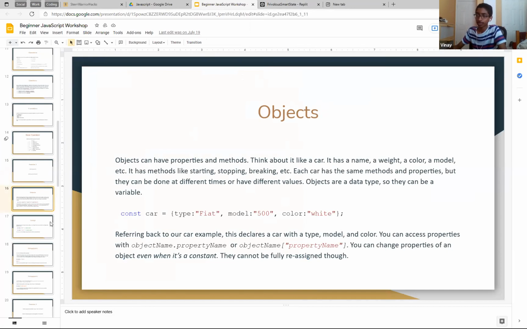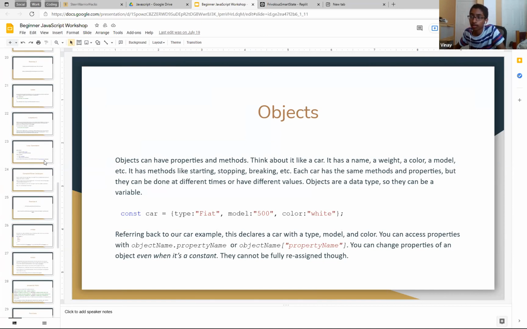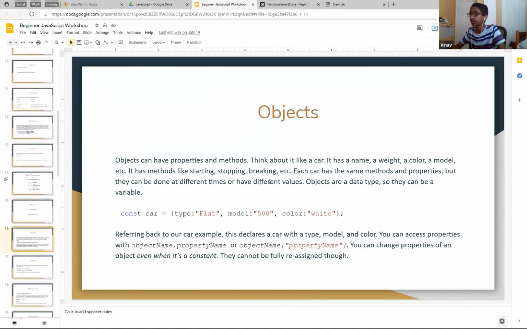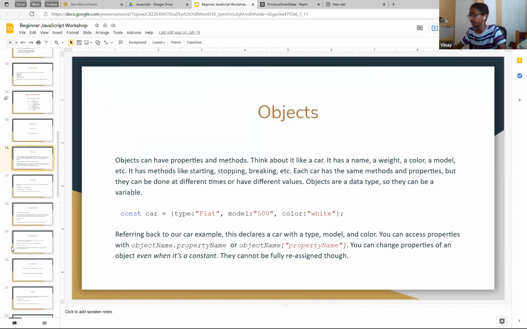Okay. Objects are a bit difficult. Okay. So objects have properties and methods. Right. So yeah, so let's make an analogy to a car. There's a name, a weight, a color, a model. These are all properties of the car. Okay. There's methods you can do to the car, like starting it, stopping it. We have to go with functions. Yeah, we do. Okay, never mind. Yeah, so I think we probably should have made this farther ahead, but anyways, right? So, different methods and properties, right?